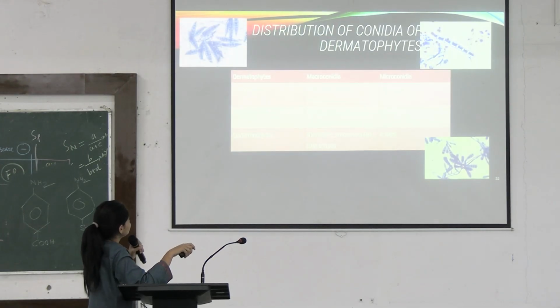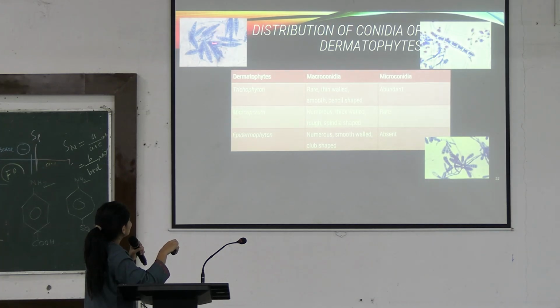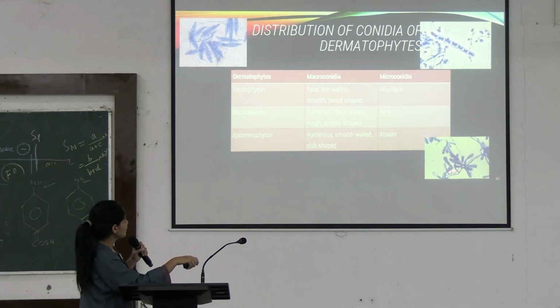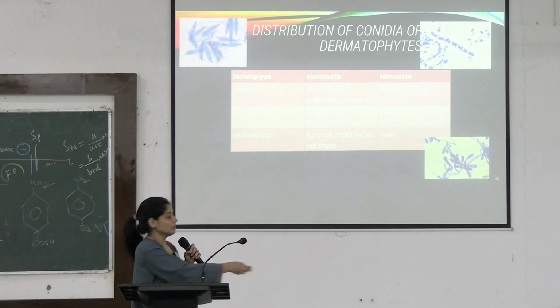Can you see here? The microconidia in Trichophyton are pencil shaped, and there are abundant small microconidia also. Then in case of Microsporum, you can see there are no microconidia, but the macroconidia are numerous and spindle shaped. Can you see here? This is spindle shaped. And in case of Epidermophyton, microconidia are absolutely a no-no. There is no microconidia, but there are club shaped macroconidia. This is under what? This is microscopy. Okay.